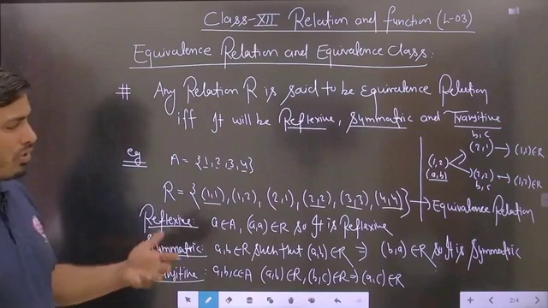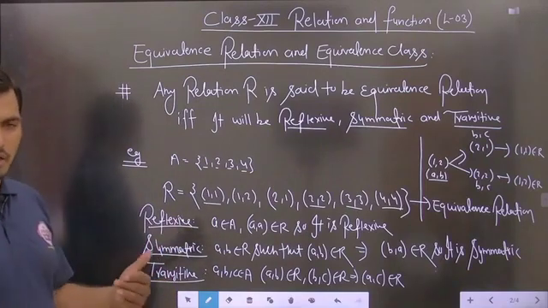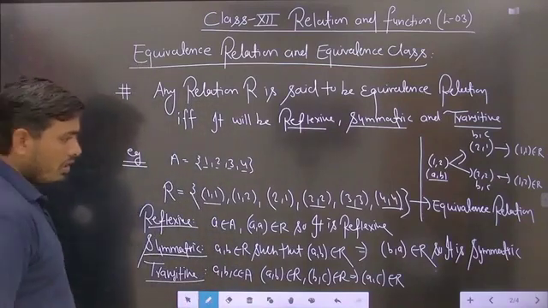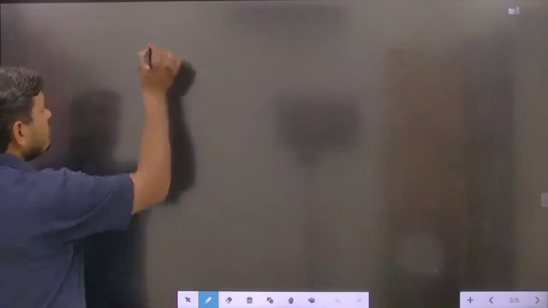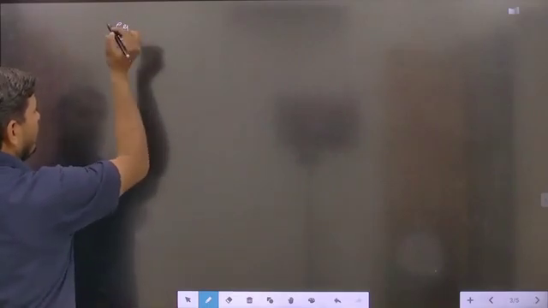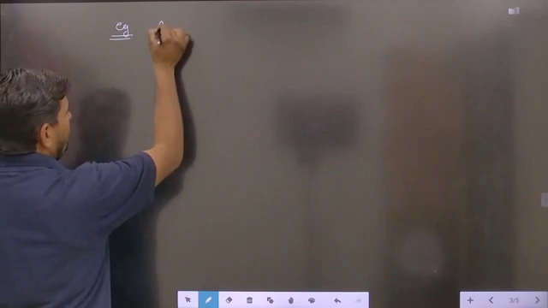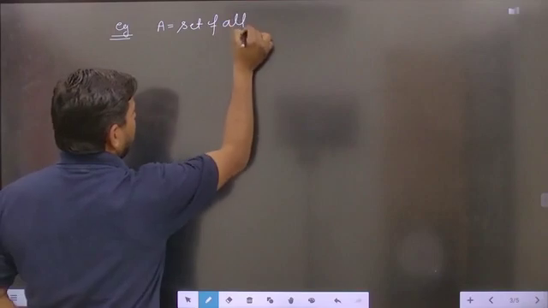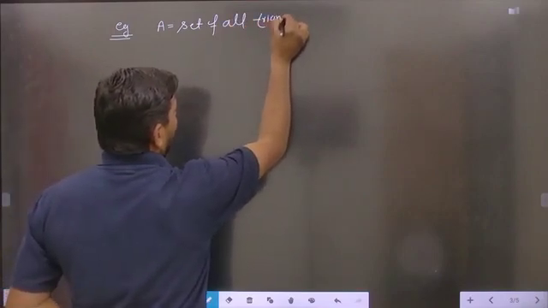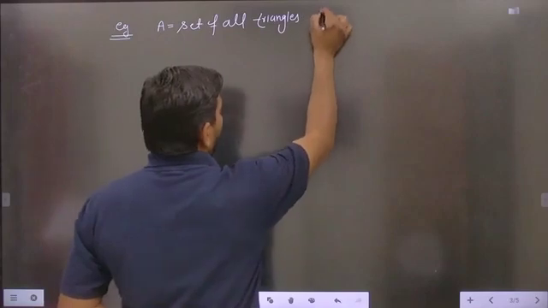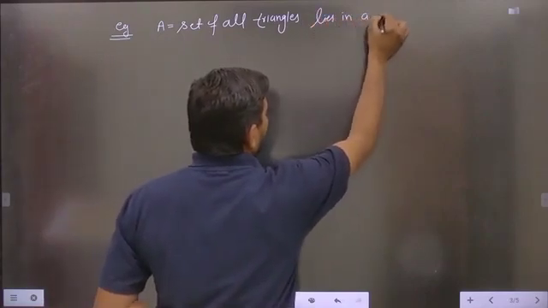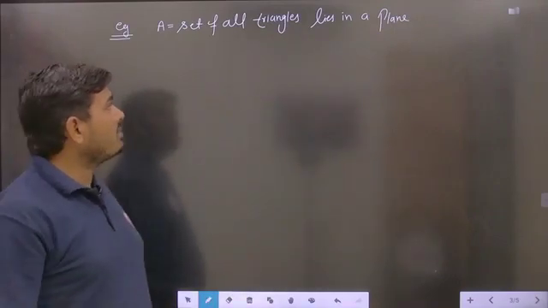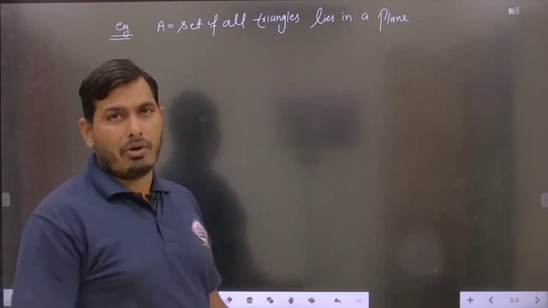Then we will take one more example where we take a relation and check whether it is an equivalence relation or not. So the next example we are taking here. Suppose A is the set of all triangles, the set of all triangles lying in a plane. Suppose this is the set A, defined as the set of all triangles that lie in a particular plane.